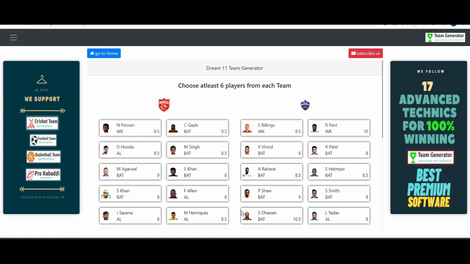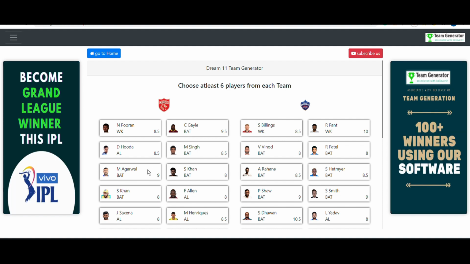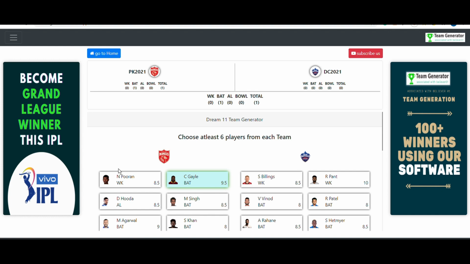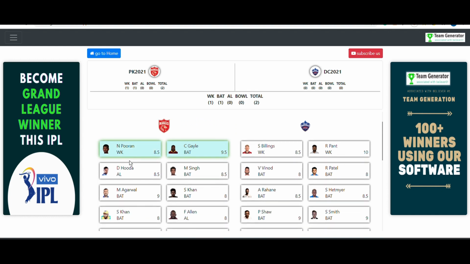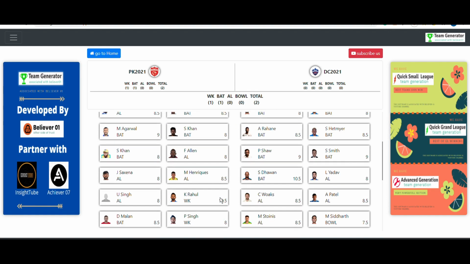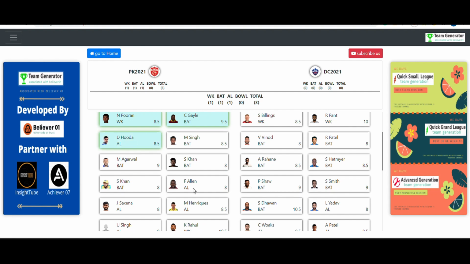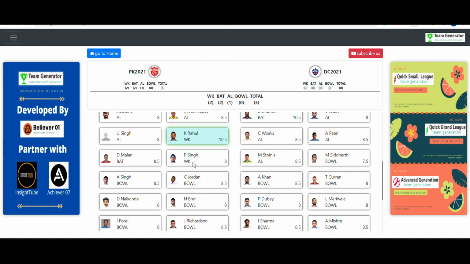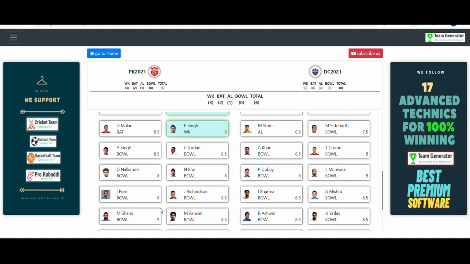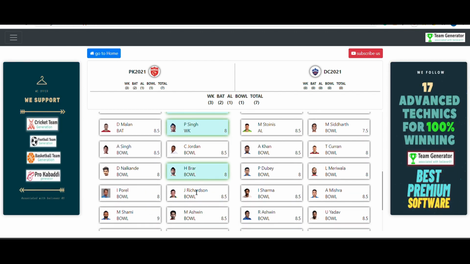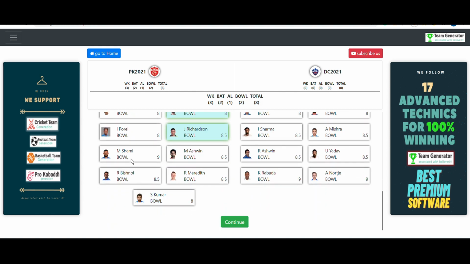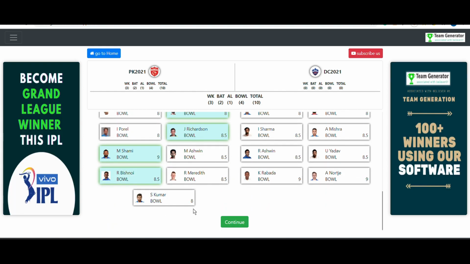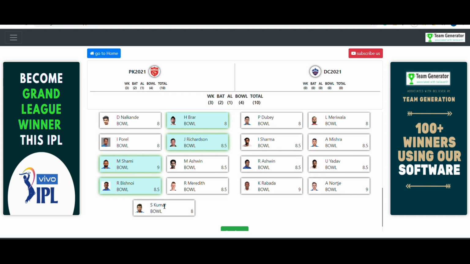First, let me quickly select at least 6 players from each team. I am going to select all the 11 players from both teams. Nicholas Pooran might play or might not play, that we cannot know. After the toss we will be able to know. And KL Rahul, P Singh, H. Brar, J. Richardson, Mohammad Shami, Ravi Bishnoi. Meredith will not play today. And Chris Jordan.